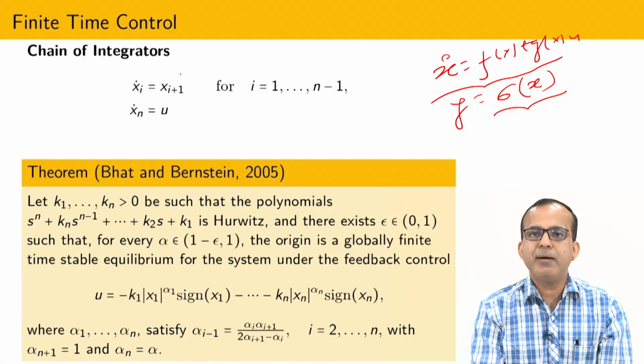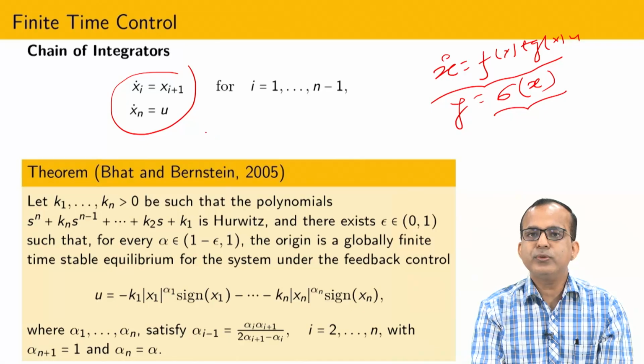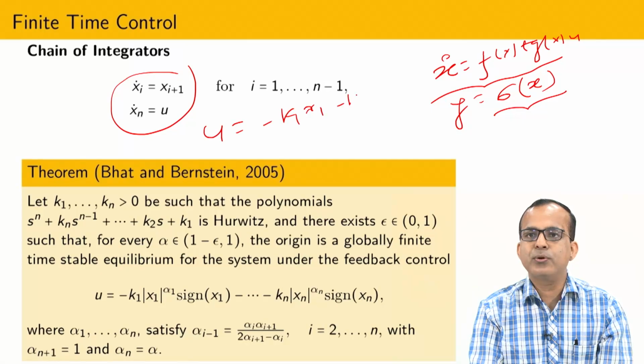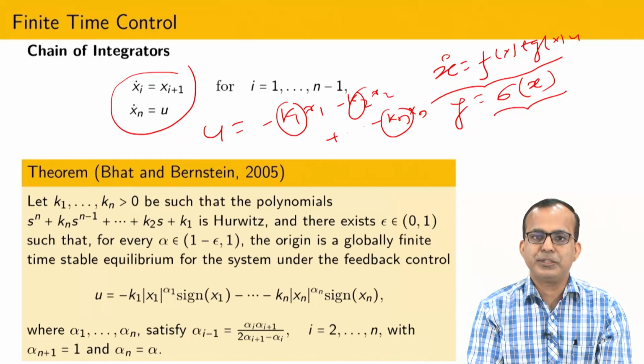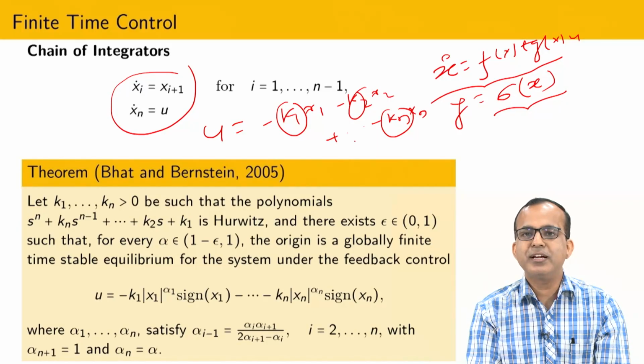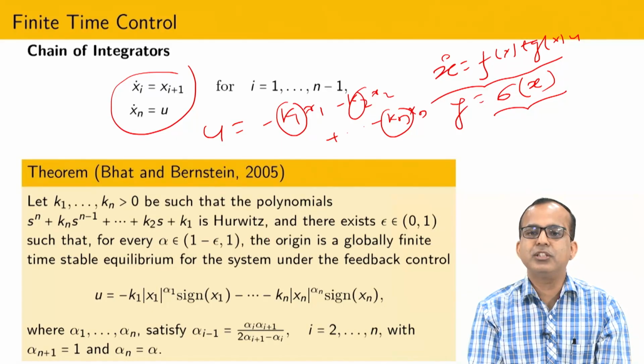Suppose I have a completely feedback linearizable system. Then it is possible to design some kind of state feedback control, and that state feedback control structure is given like this. By the pole placement method it is possible to show that if you design k1, k2 up to kn, then x1, x2 up to xn tend towards 0 as t tends to infinity. But here our requirement is a little bit more. I want to design the control such that all states x1 up to xn are 0 in finite time.